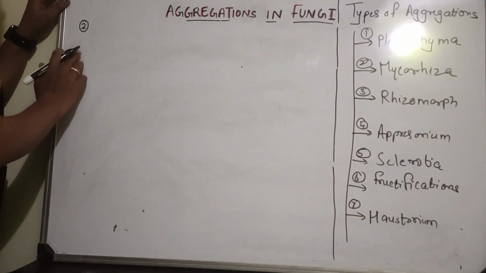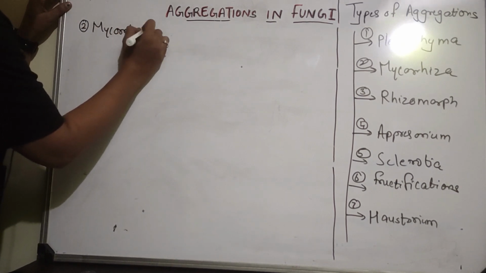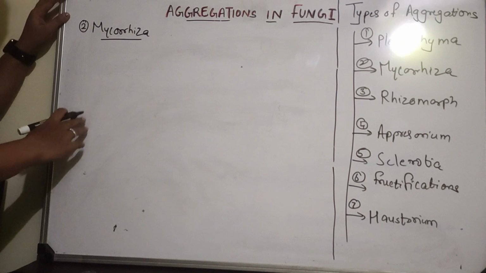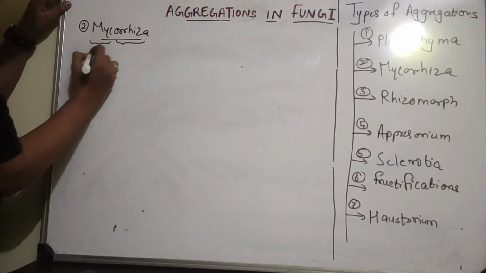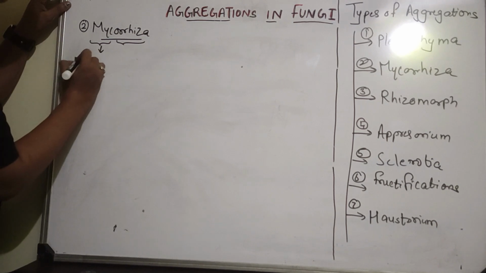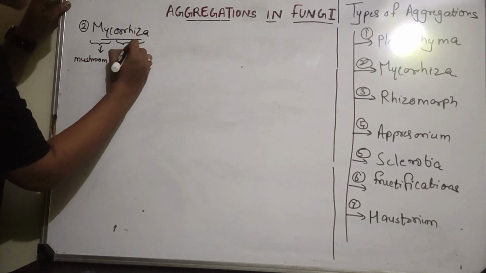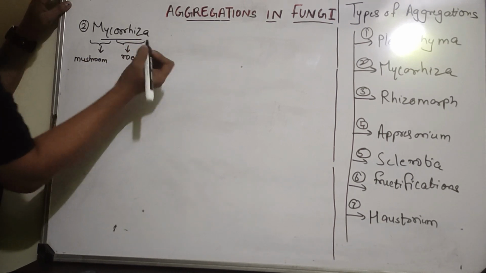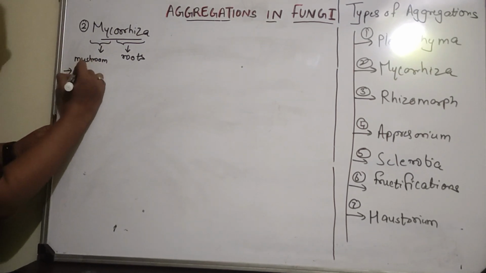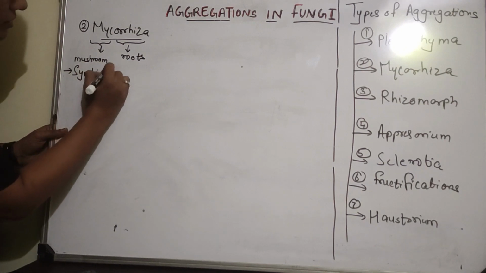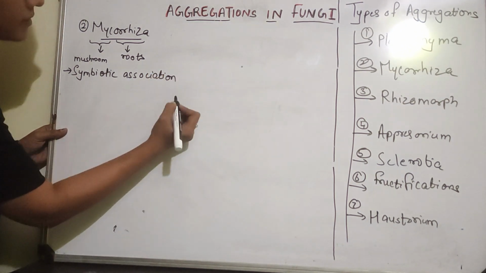Okay, let us move towards a second type of aggregation, which is mycorrhiza. Right, mycorrhiza, if we try to split this into two, myco means mushroom, myco is a term used for mushroom or fungus, and rhiza means roots, right. So mycorrhiza is basically a symbiotic association.